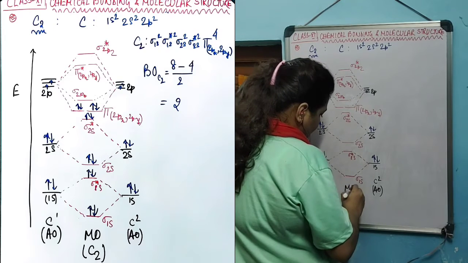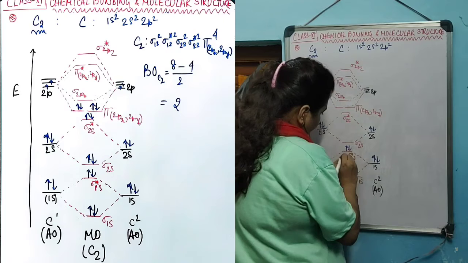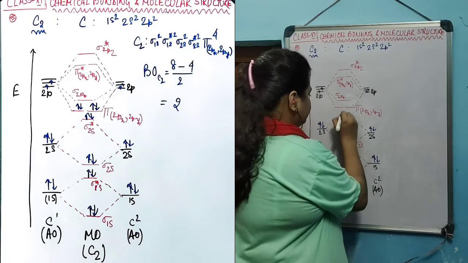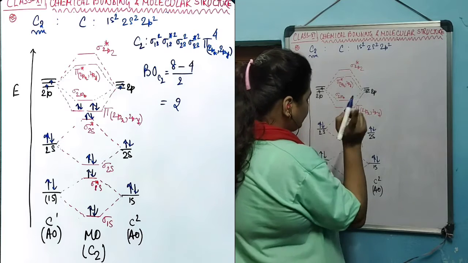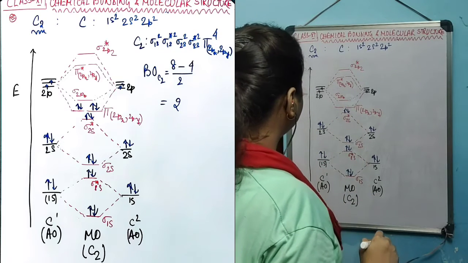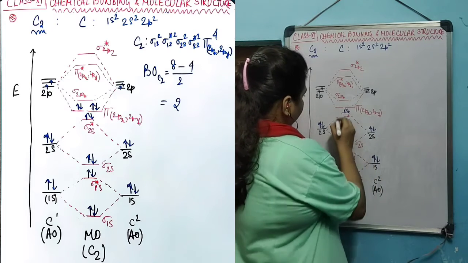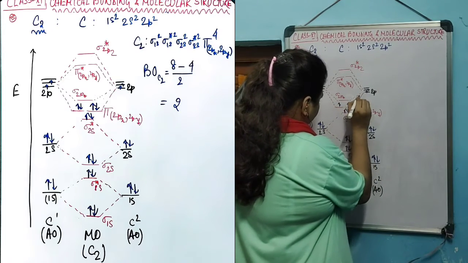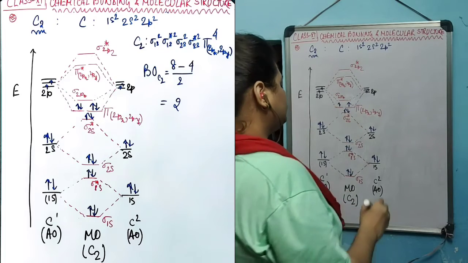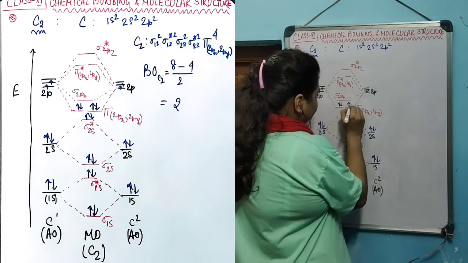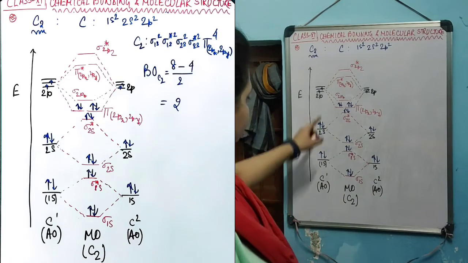The filling starts from sigma 1s, then sigma star 1s, sigma 2s, sigma star 2s. 8 electrons have been filled. We need to fill 4 more. Then the pairing in pi will happen and the 12 electrons will be placed in this manner.